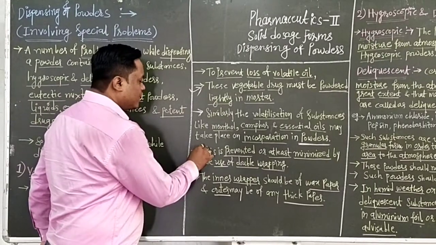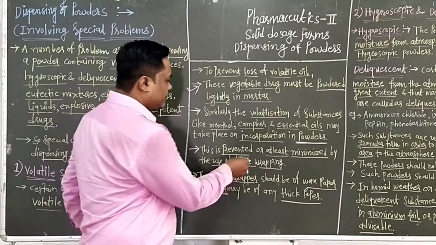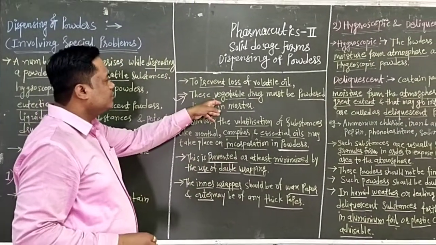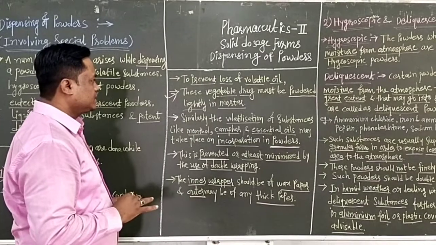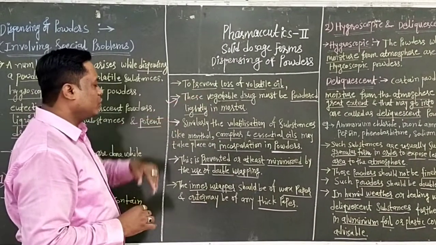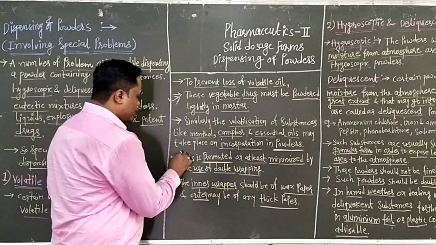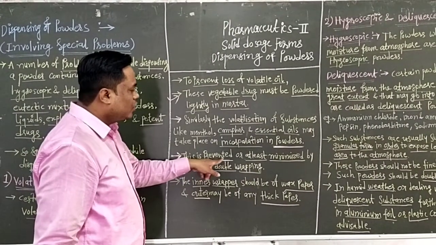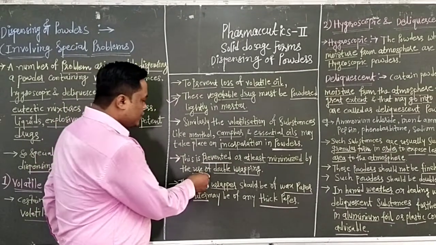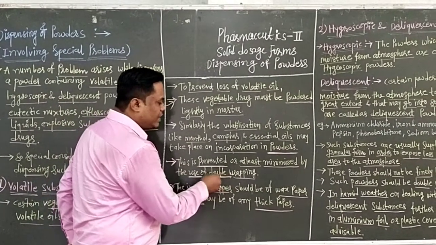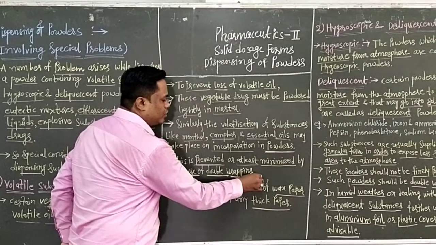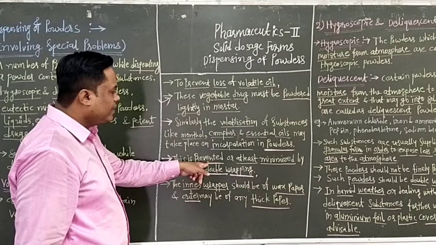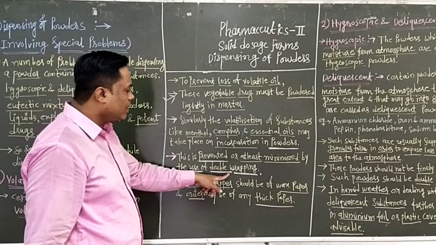Therefore, what is the method of prevention, and how do we dispense such vegetable drugs containing volatile oils? This is prevented, or at least minimized, by the use of a double wrapping system. This is important.